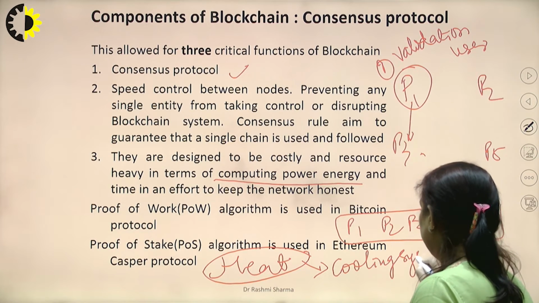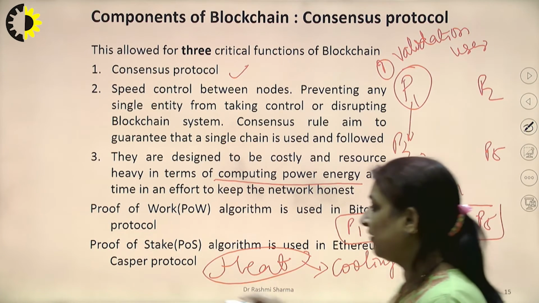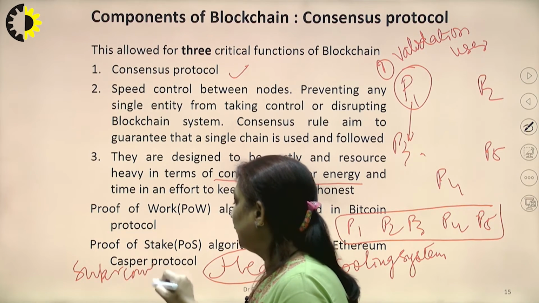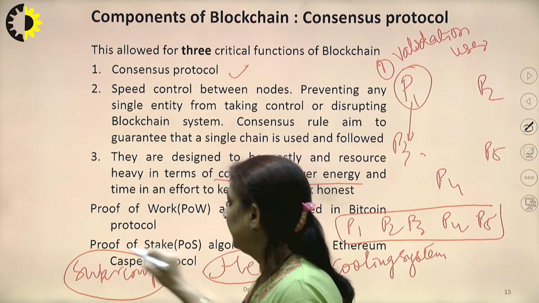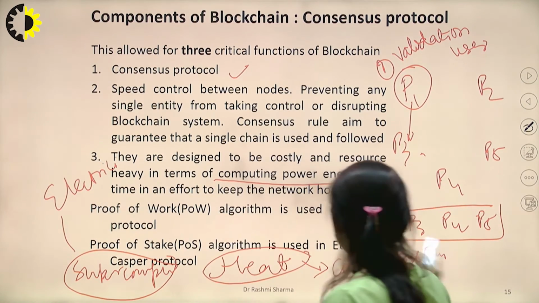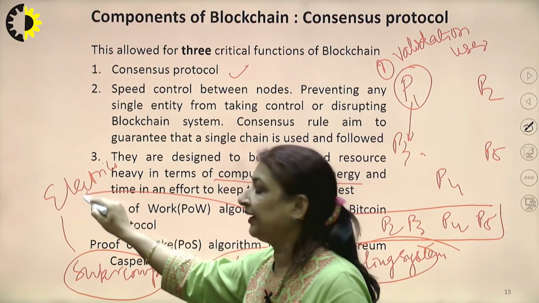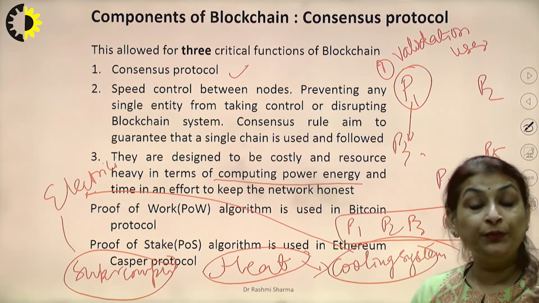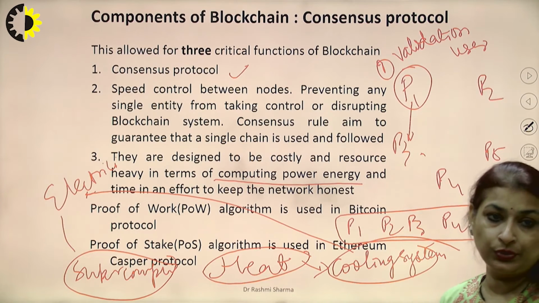Okay. So see, I have supercomputers. These supercomputers work on electricity. Okay, and these cooling systems also work on electricity. So I'm using a very huge amount of electricity also.